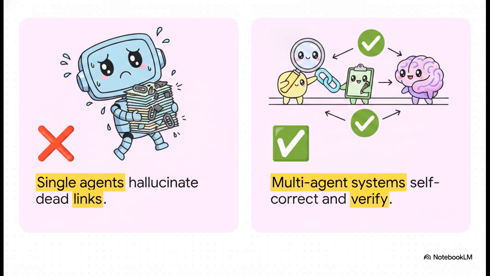And this brilliantly illustrates the exact limitation we're trying to fix. You can see the stark contrast here. A single, monolithic agent is trying to do all the heavy lifting in one go, which makes it super prone to guessing and giving you those frustrating 404 links. But a multi-agent system, that's a team. It's capable of self-correction, task delegation, and strict verification. Switching to a multi-agent approach completely changes the game for complex tasks.